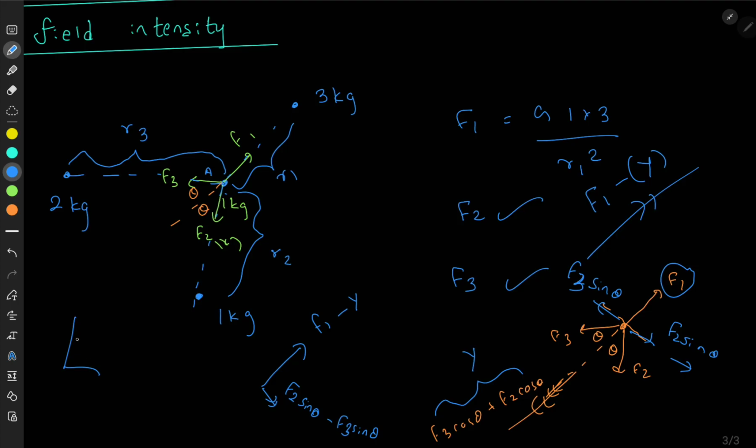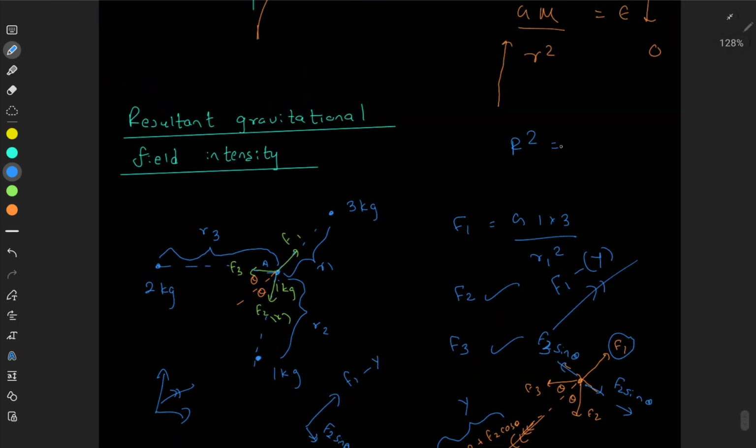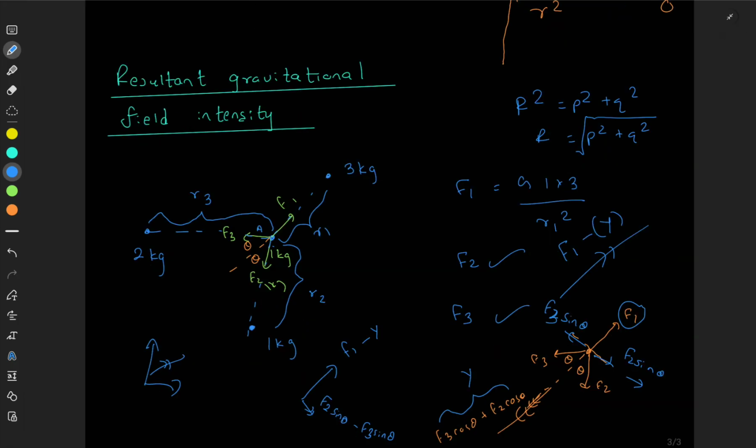You can draw a parallelogram and see. The angle between them is 90, so R squared is equal to P squared plus Q squared, R is the square root of P squared plus Q squared. If you don't know these things, please let me know, I'll help you out. So you can take P as F1 minus Y and Q as F2 sin theta minus F3 sin theta, square them, get the square root, and you get the result.